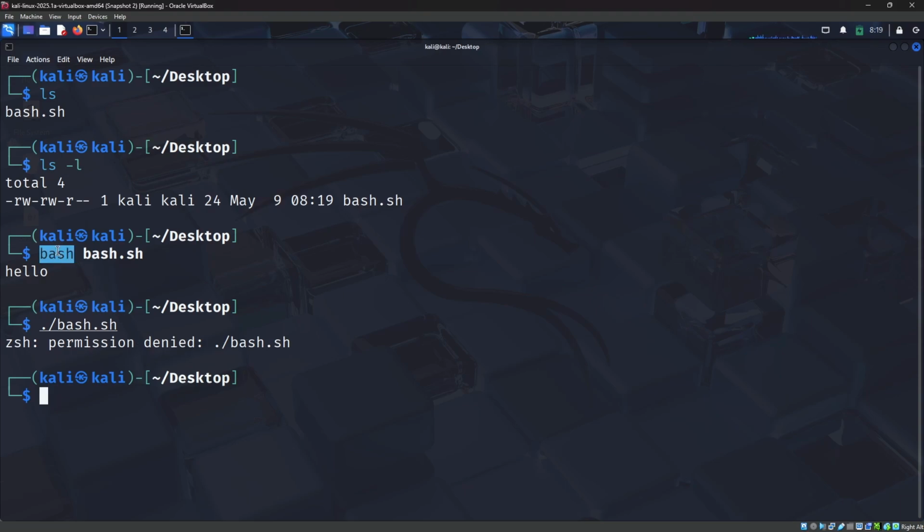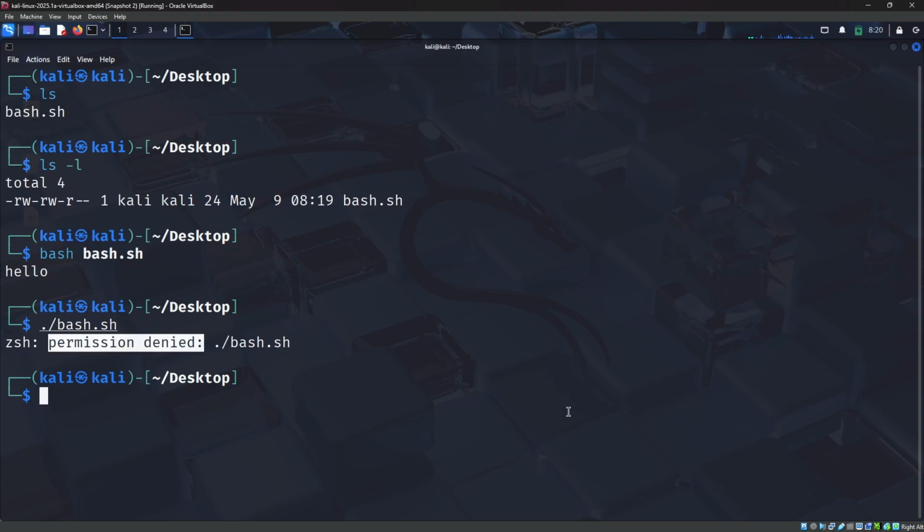This is something you need to keep in mind: if you don't have permission to execute the bash script, then you can use bash bash.sh to execute it. But if you use dot slash bash.sh, then you can't execute it without permission. It says permission denied. So when you use bash and the file .sh, you will be able to execute a file which does not have execution permission. And when you use dot slash and the file dot sh, it says permission denied.